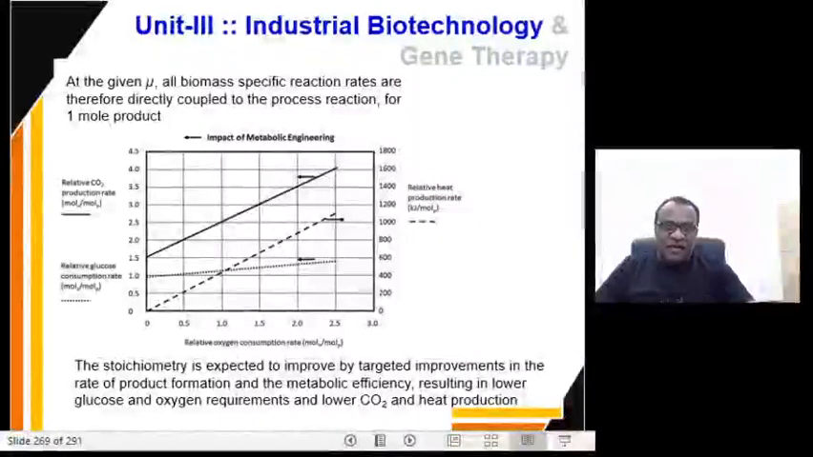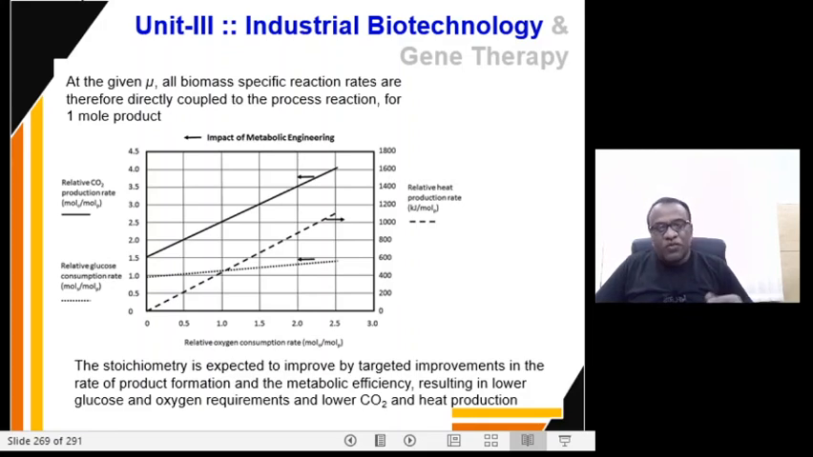If you look at this graph, what we see here is that at a given mu, that is the specific growth rate, all biomass specific reaction rates are directly coupled to the process reaction. So what is the output? There is improvement in the rate of product formation and the metabolic efficiency, thus resulting in lower glucose and oxygen requirements and lower carbon dioxide and heat production.